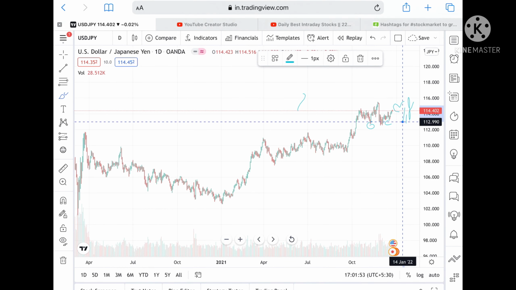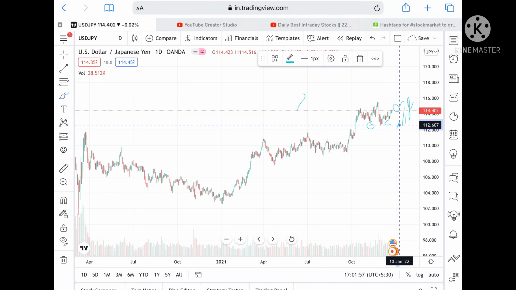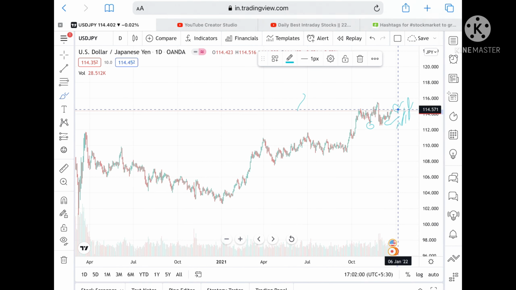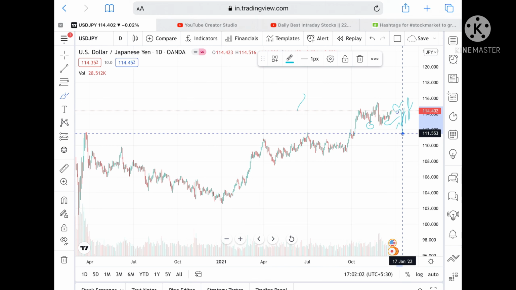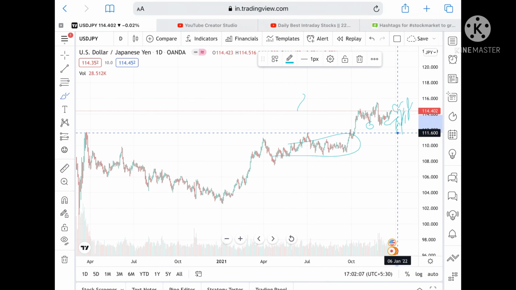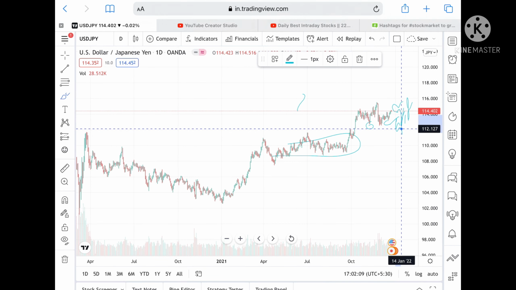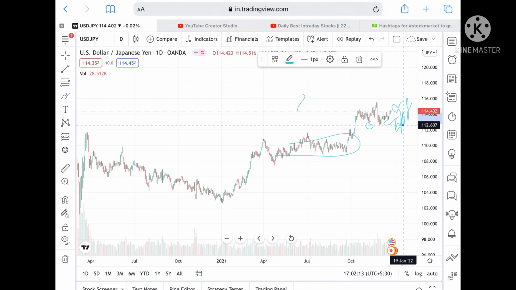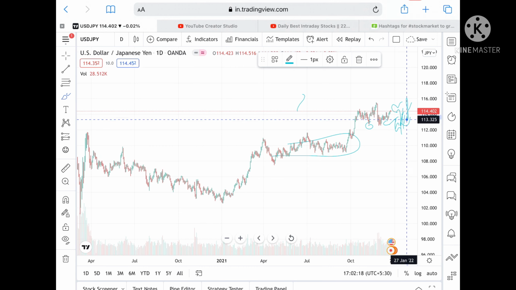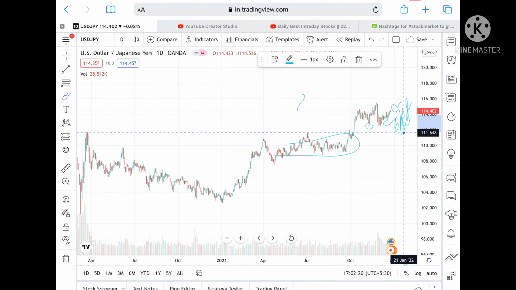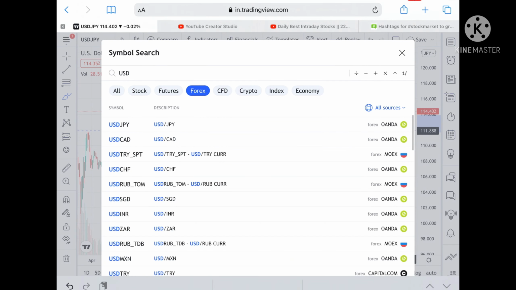Okay, so once it goes below this level, then we can see it can go further low to a level 112.511. Okay, this is where we have to understand that this is the low, and if it goes below this level, then we can see it will come again in this particular zone, which is a support coming at around 111.600. Before that, there is a support which is coming at around 112.127. So if it goes below this level, then we can see it can come down to this level, and from there we can see a bounce back, or if it goes below this level, then we can see a level of 111.648.